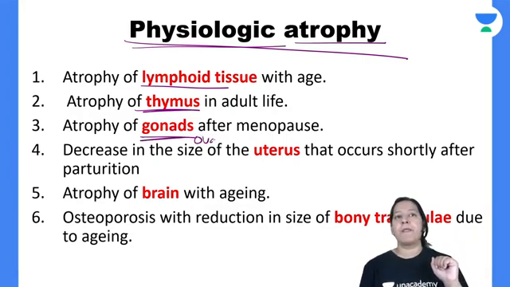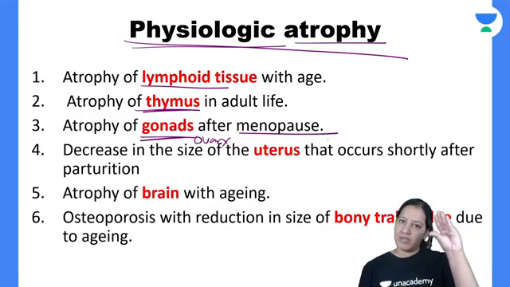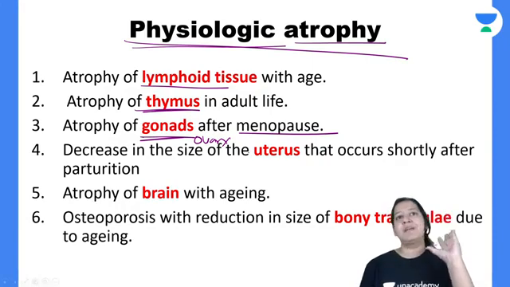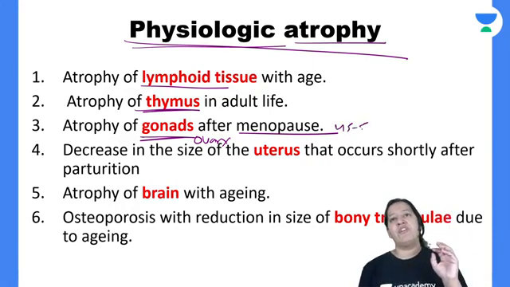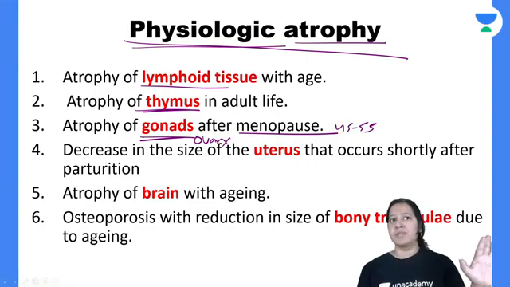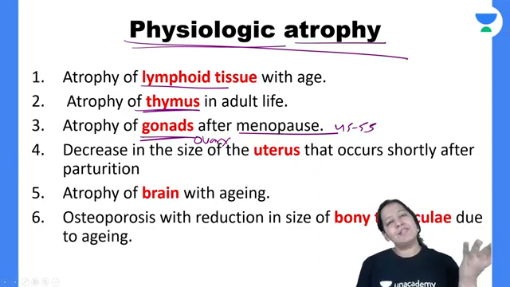Gonads, I mean ovary after menopause, it shrinks in size, right? The ovary in females shrinks in size after menopause. Before menopause, it is enlarged in size, but after menopause, after 45 to 55 years in female, after the menstrual cycle is stopped, the ovary shrinks in size. So it is physiological. It is not a disease. It is normal.